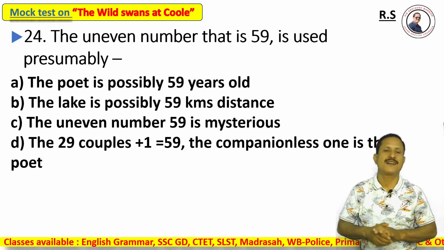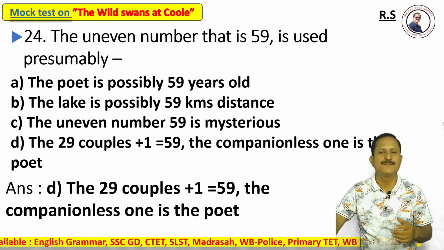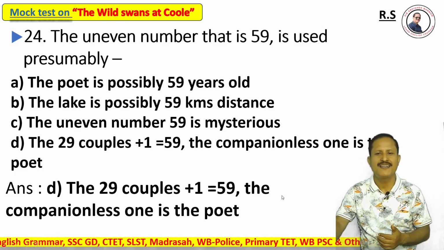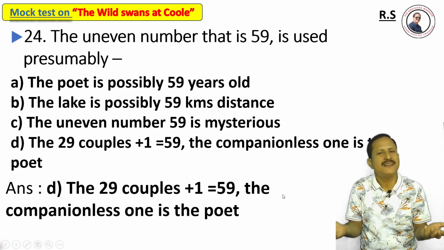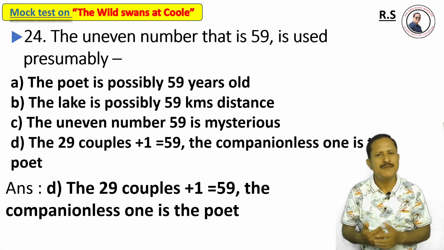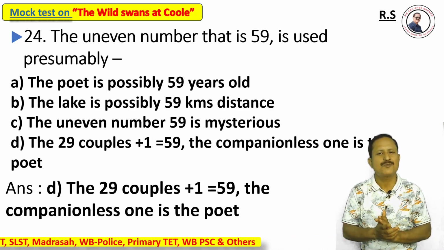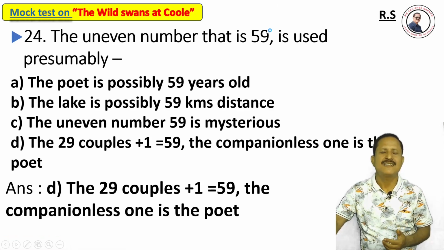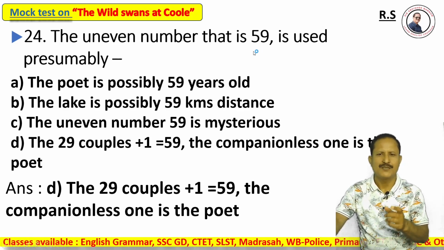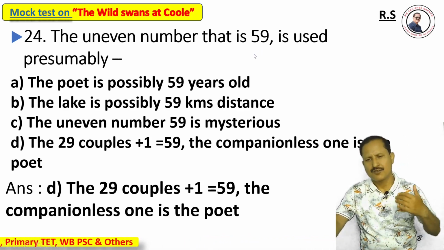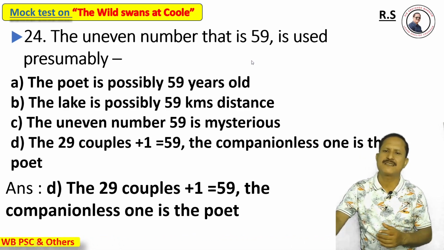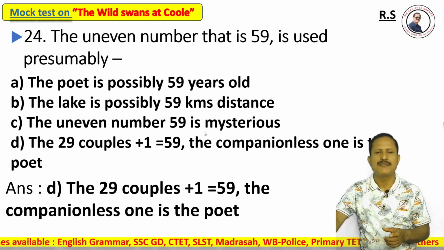Absolutely, the correct answer is option D here. 29 couples, 58 plus 1, 59, and the poet himself is companionless. His lady love had separated, had left him. He was separated, isolated. He was alone. Probably this was the reason the poet used the number 59. Lots of critics stated contradictory opinions, but most of the critics concluded that probably this was the reason.